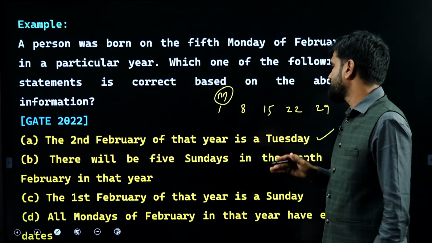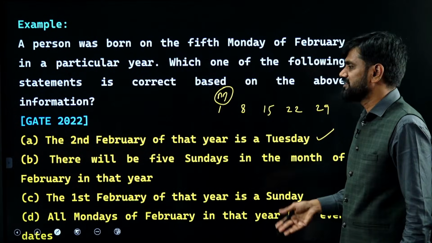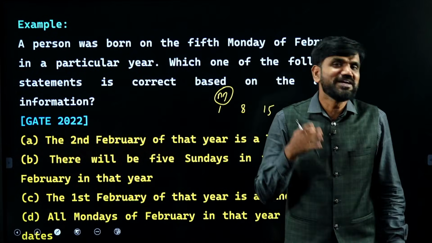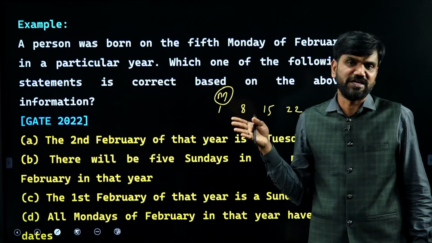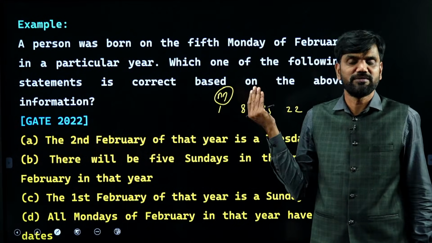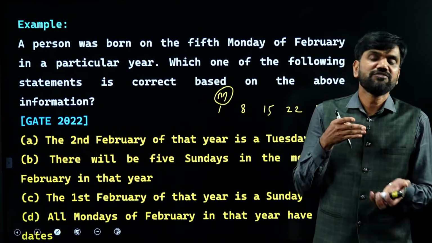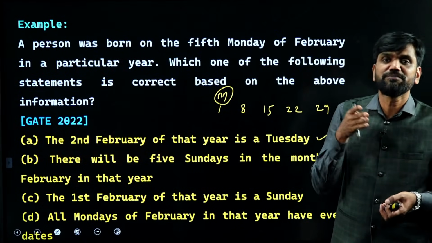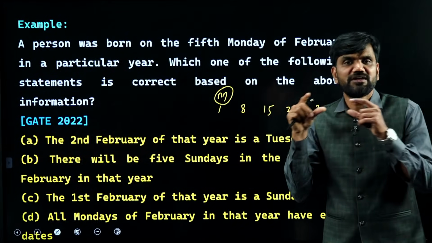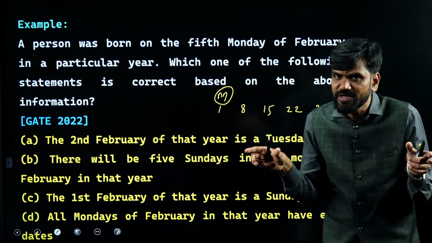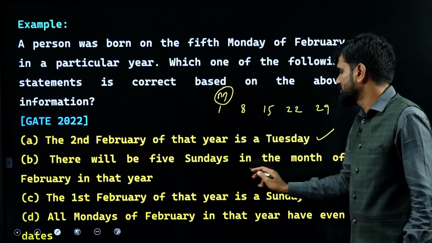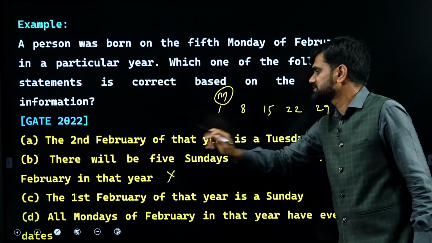Next, there will be 5 Sundays in the month of February in that year. That is impossible. Except Monday, if Monday is appearing 5 times, no other day will appear 5 times in a month of 29 days, because in 29 days only the first day can appear 5 times. Hence, it is not correct. It will be only 4. That's why I can eliminate this.